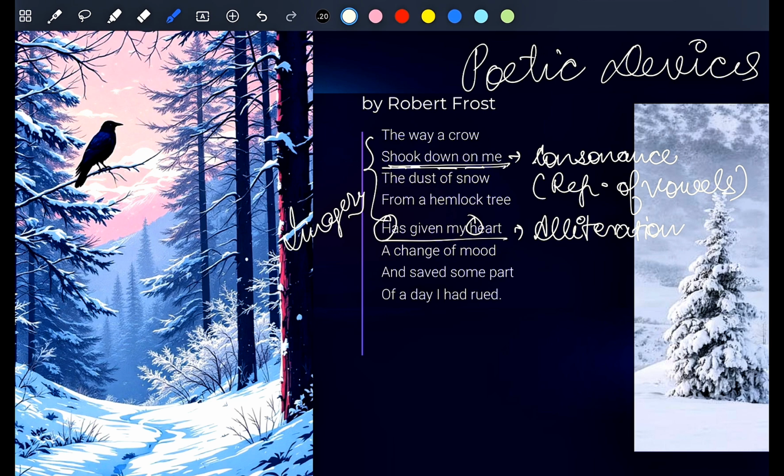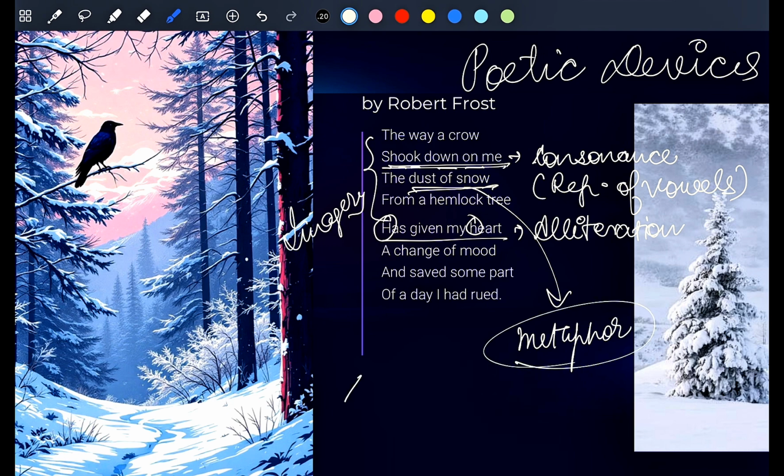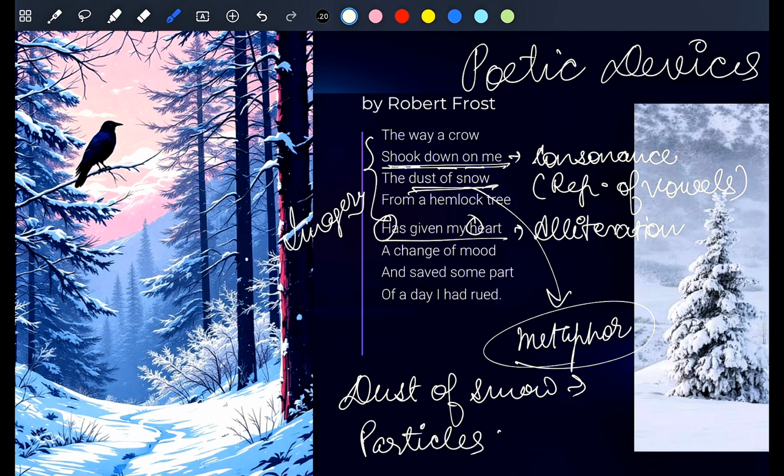Okay. Now we can see "dust of snow". This dust of snow is a metaphor, which means particles of snow. Okay, it has been related. So dust of snow means particles of snow.